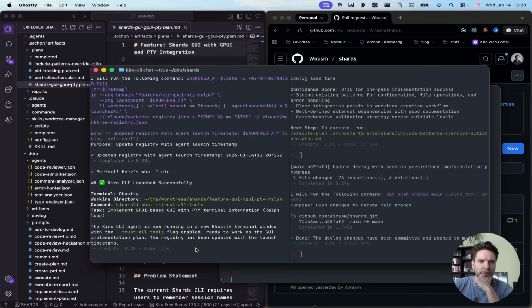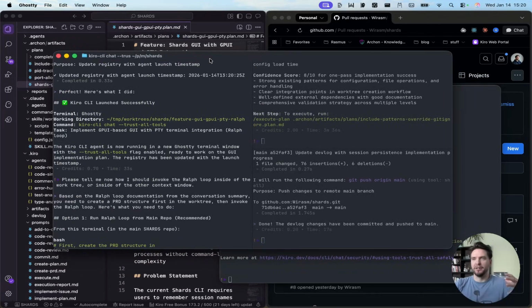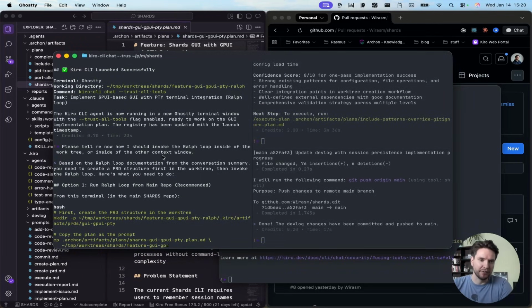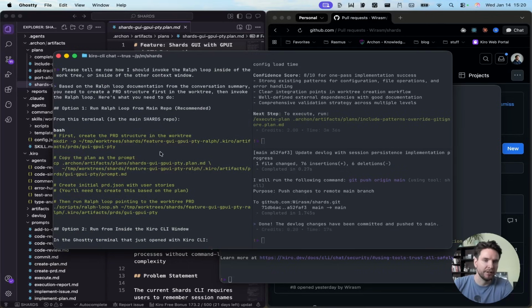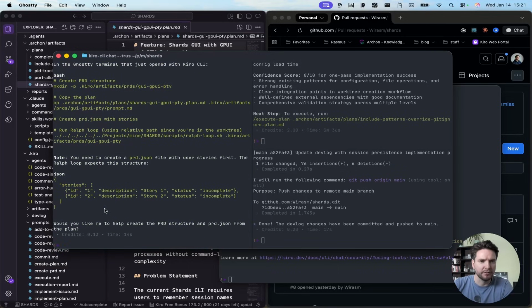And since I don't remember, please tell me how I should invoke the Ralph loop inside of the worktree or inside of the other context window. Since I work all day on my Claude Code system and I have different allocation patterns there, it's hard for me to remember what I name things here. Okay, we shouldn't have to do that. We should just be able to use the Ralph prompt, right? So if we invoke the .kiro/prompt, and there should be a Ralph prompt in there that should do all of this for us.